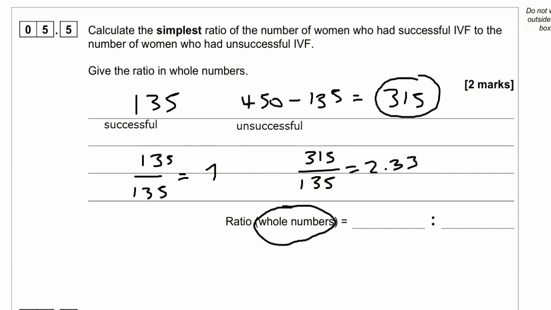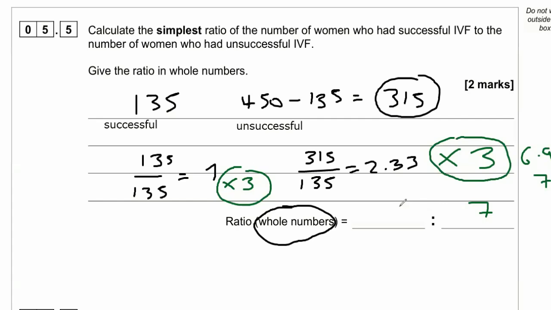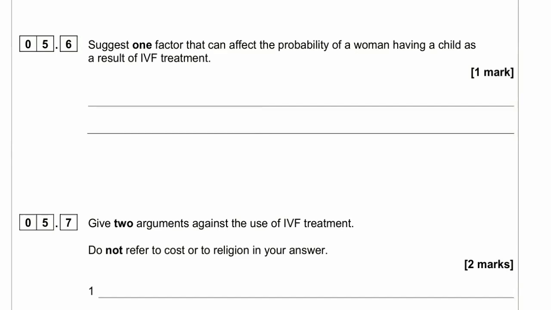Now we've got to turn these into whole numbers. It is a ratio of 1 to 2.33. What can we multiply them by to get them near enough into whole numbers? Well, if I multiply 2.33 by 3, I'll get 6.99, which is roughly 7. And if I multiply 1 by 3, I'll get 3. You have to multiply both by the same number. And so we get a ratio of 3 to 7, which is the simplest whole number ratio.